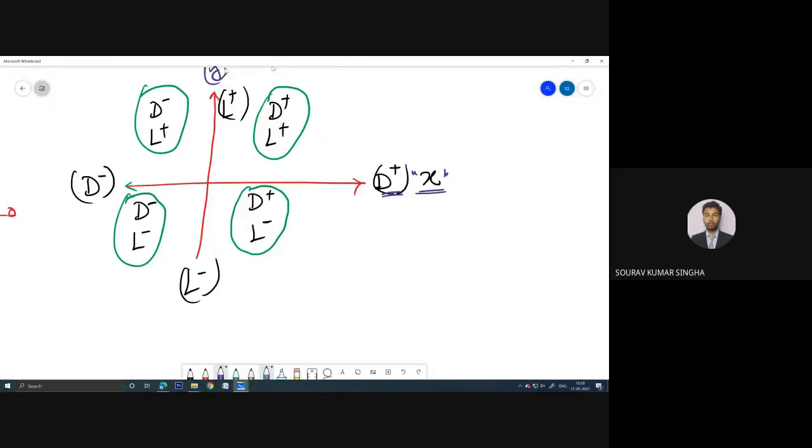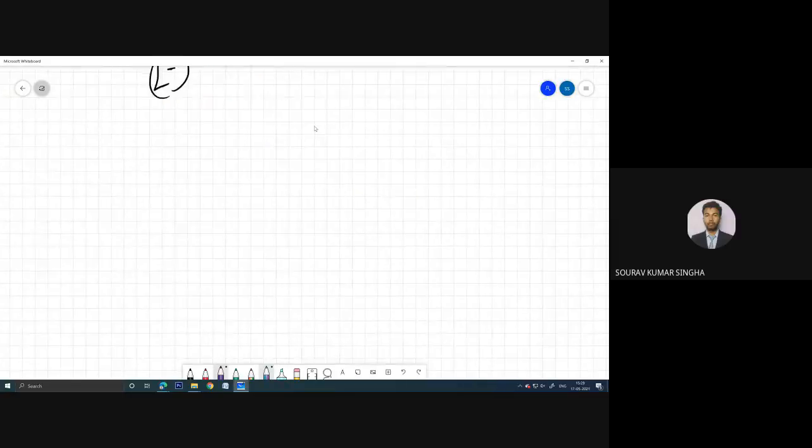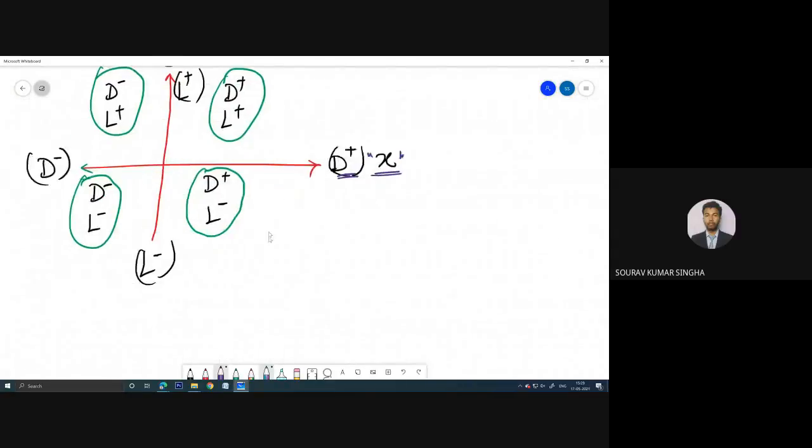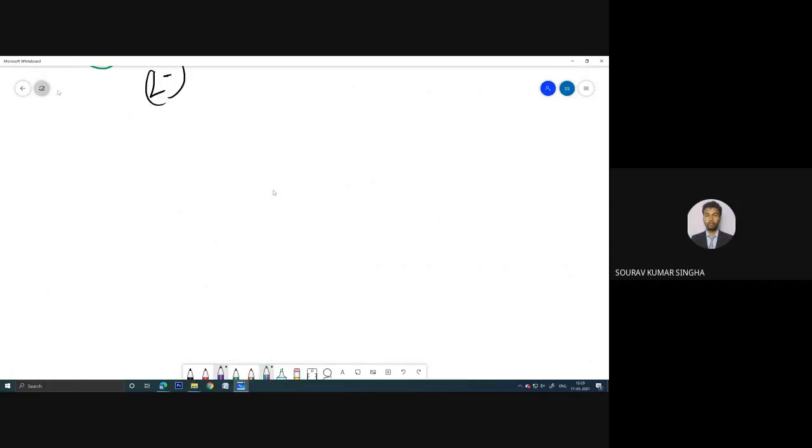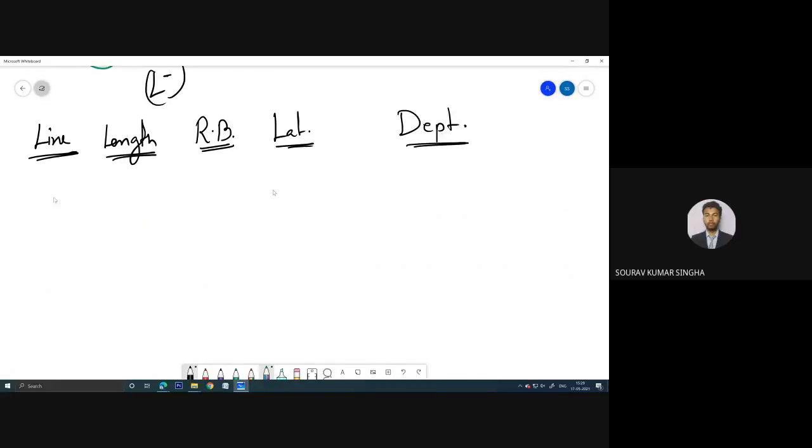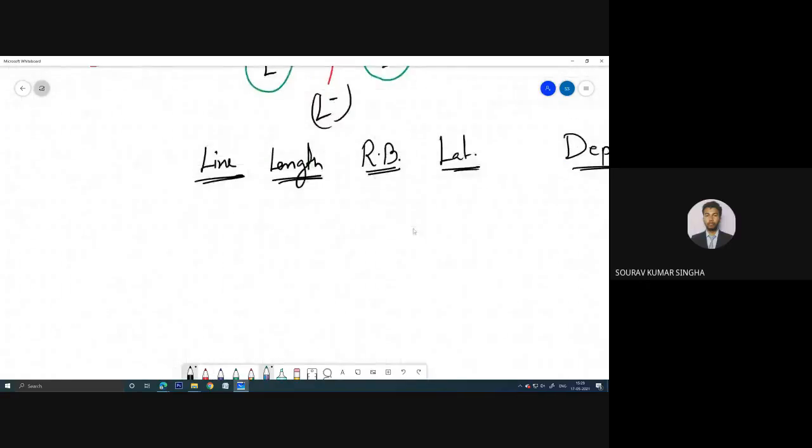Okay, so it will be more clear to understand this. Now we need to prepare a table. The same thing we need to convert into a table. So the table is very simple. We need to prepare columns for the line, the length, the reduced bearing, the latitude, and the departure. Very simple. So if we consider this kind of shape,